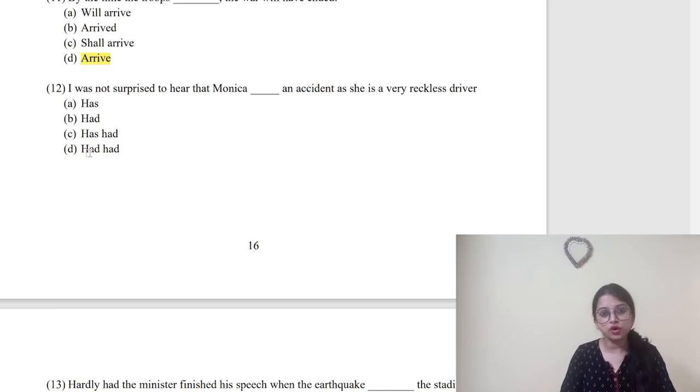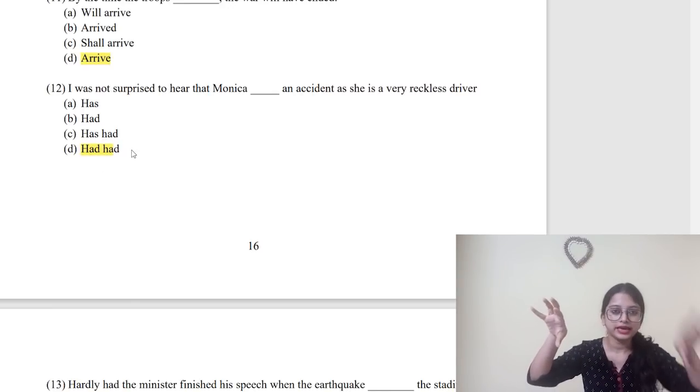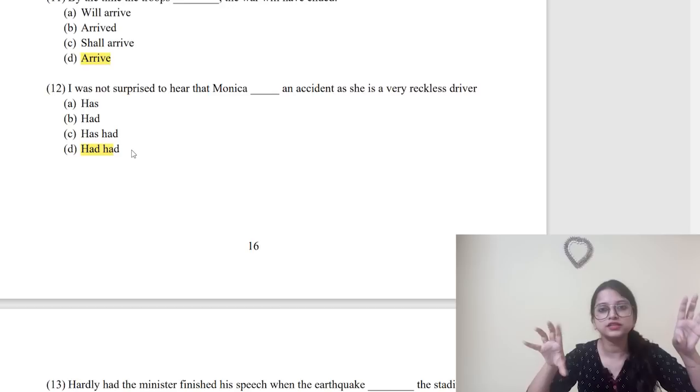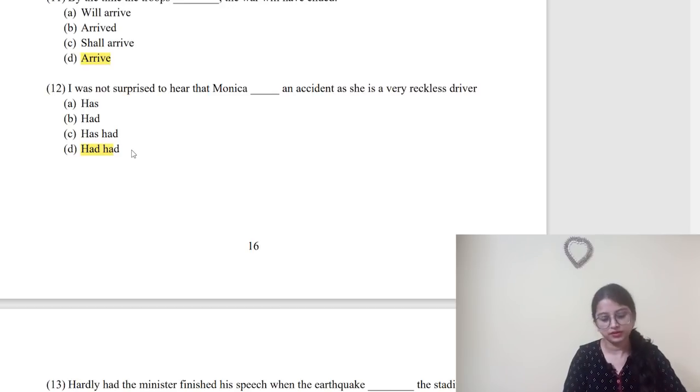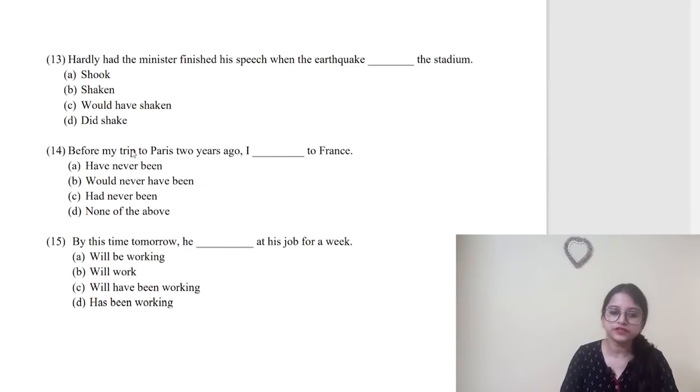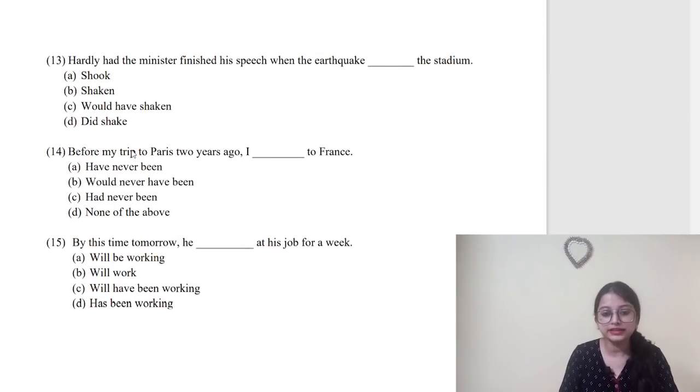Don't think this is a wrong option. See, had is the main verb, and had. First had is for the past perfect format. Alright. Next, coming to the last 3. Hardly had the minister finished his speech when the earthquake dashed the stadium. Hardly had. So what would you write? You would write the simple past form. So 13 would be shook.